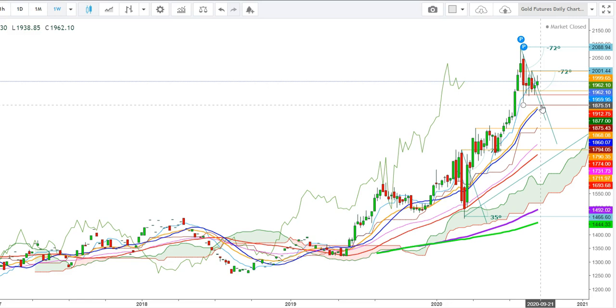Friends, here the gold futures once again will show very volatile moves. So friends, I find that if the gold futures make a sustained move before the end of this month below the level of $1876, we will see the gold futures remain under heavy bearish pressure below this level, because then the gold futures can test the lows of $1829 during the month of October.